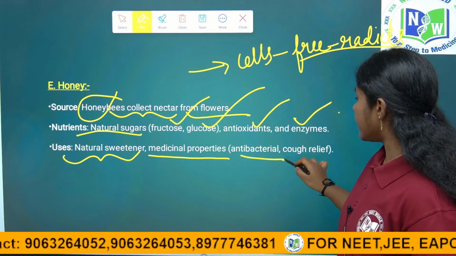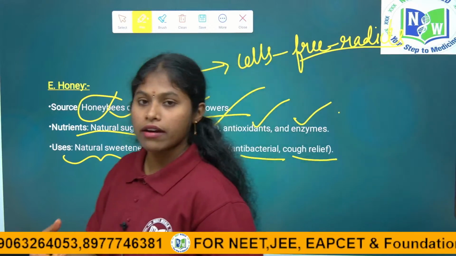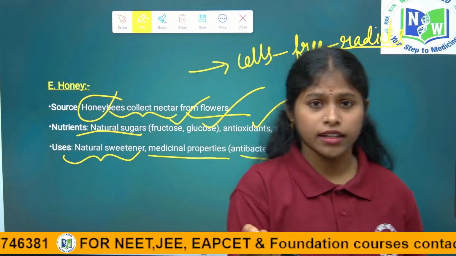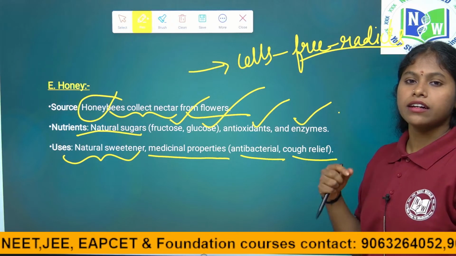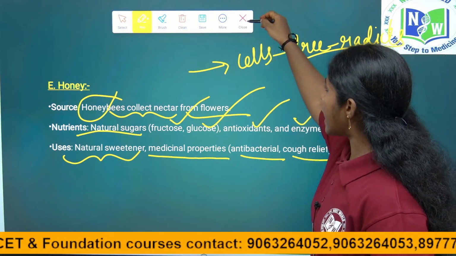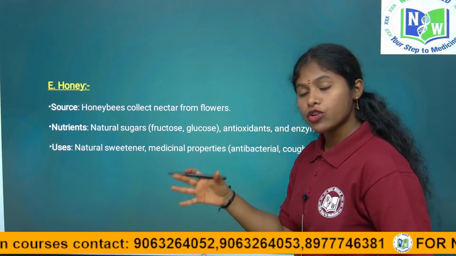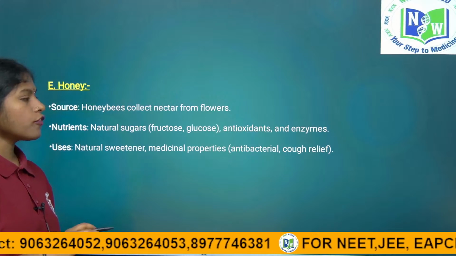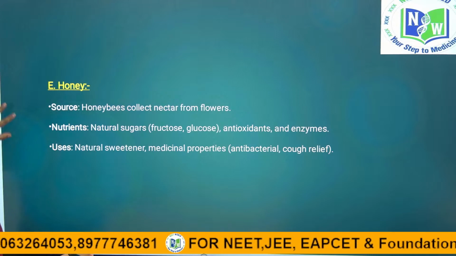They are antibacterial and give cough relief. Usually when we get a cough, what does our mother do? She will give honey with a little garlic, right? A little ginger. Thereby we can get cough relief. It is a natural remedy for cough, right children? So honey is naturally available. In honey, only 16 to 20% water is present. The remaining amount is all fructose and sucrose. Okay, that is why it is a natural sweetener.